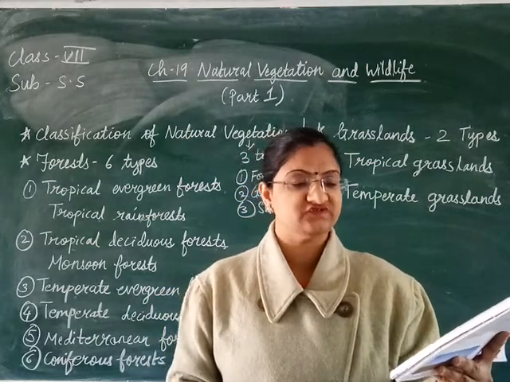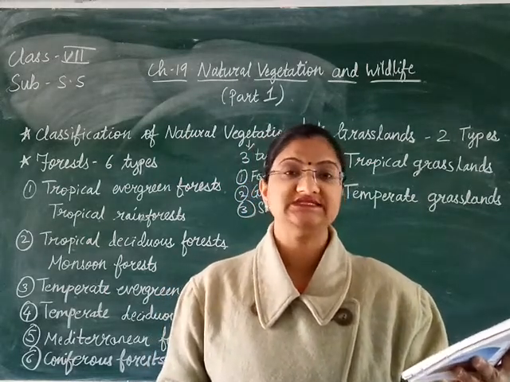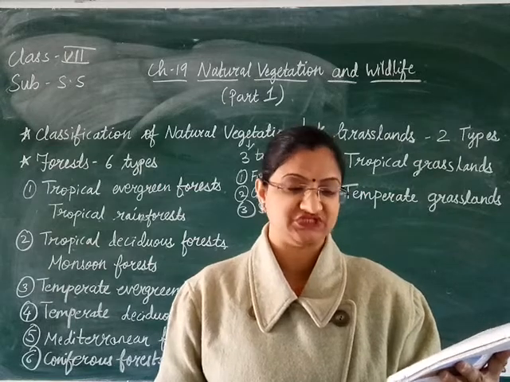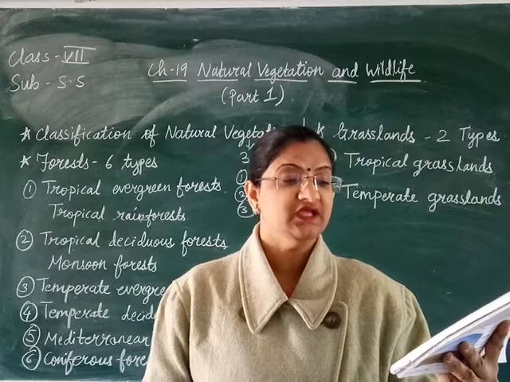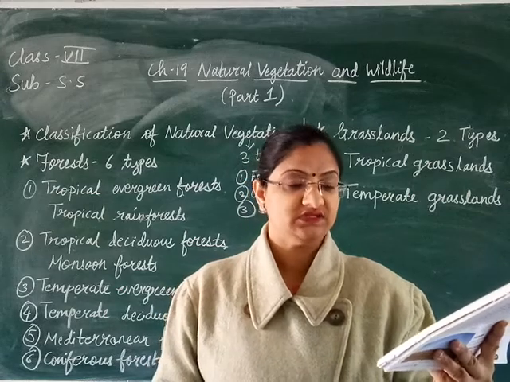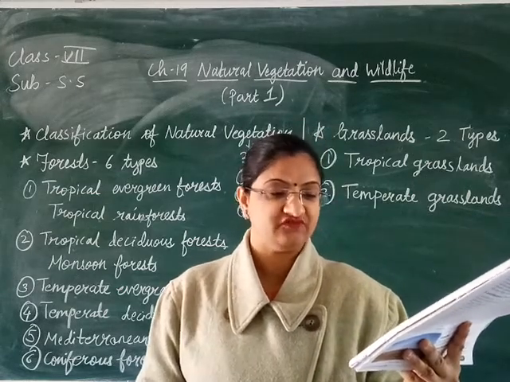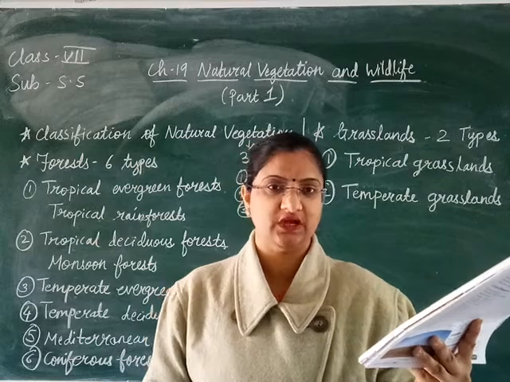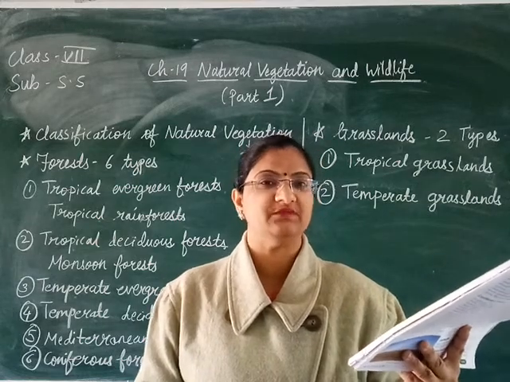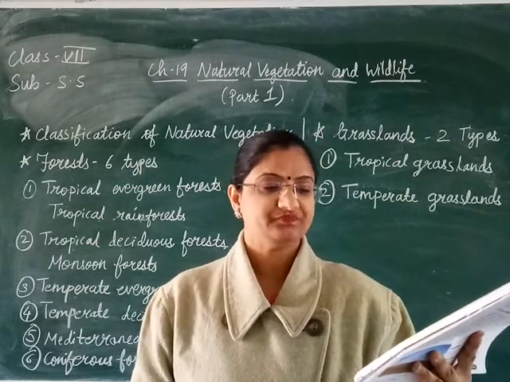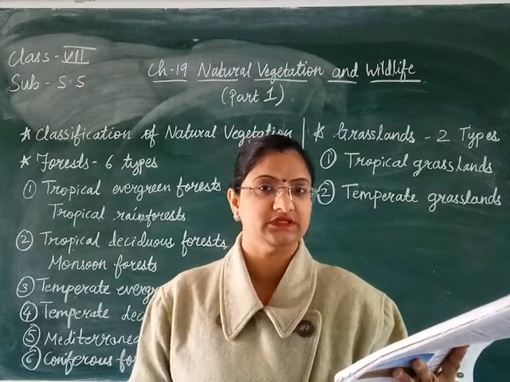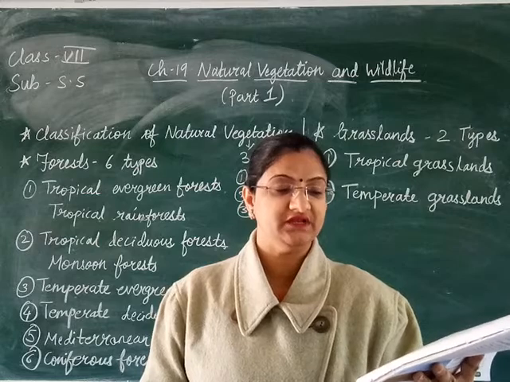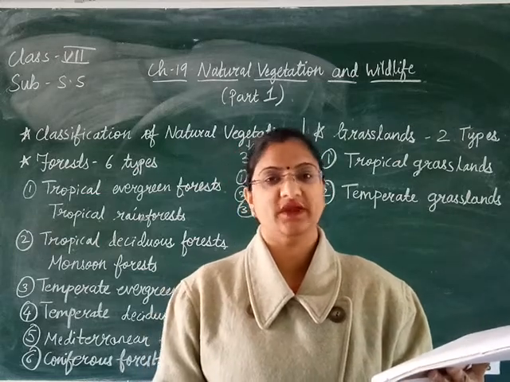Now the main areas of this forest are around the Mediterranean Sea in Europe, Africa and Asia, and the other areas outside the Mediterranean region, for example California, Central Chile, Southwestern Africa and Southwest Australia. In all these places you will find the Mediterranean forest. Plus there is moderate rainfall, about 80 centimeters, during the winter season in the Mediterranean region, and in the summer season it is very dry.